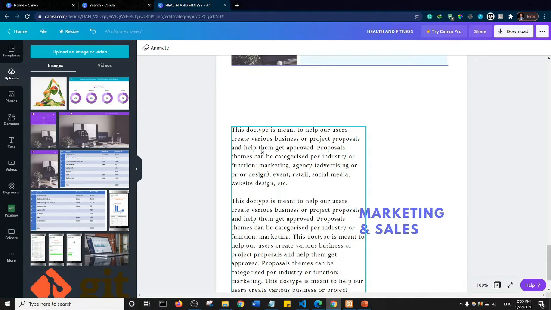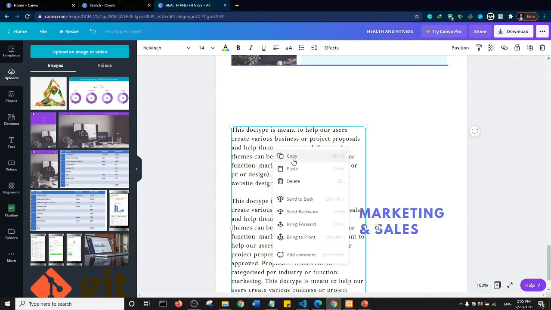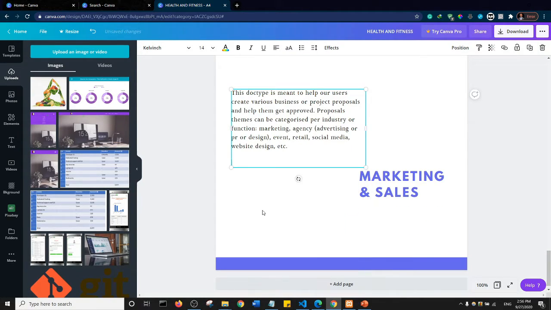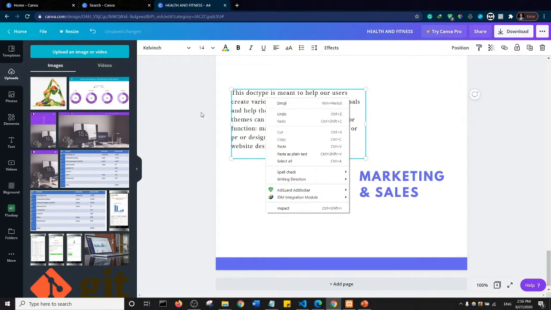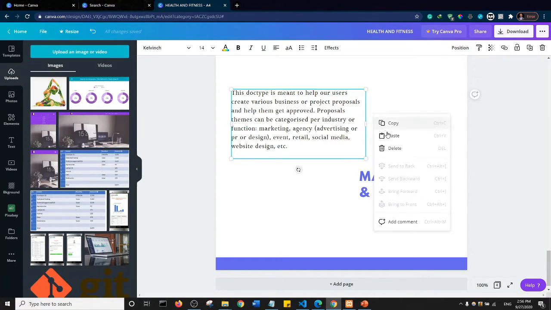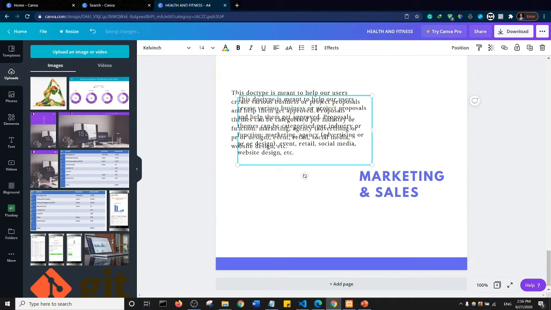One thing I've not showed you is, if you click on an element on the page, if you right click on it, you can actually copy that element. But before I even copy this guy, I don't need so much text here, so I'm going to delete the excess text, and I'll then right click and, okay, so click on it once, right click, and then copy, and then I can then paste it. So I can right click and paste. So I've pasted it.